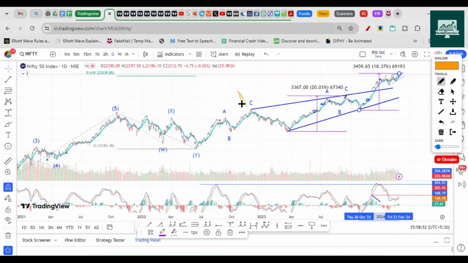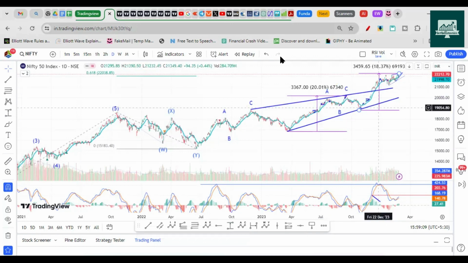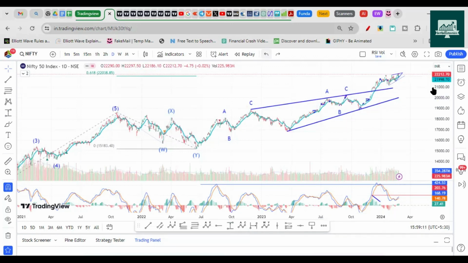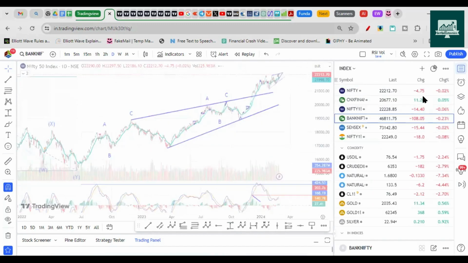Anyway, this is wave one we were considering. This is two we were considering. Third, fourth, and fifth. So now the fifth has become bigger than the third, and one is already bigger than three. So this is not a proper Elliott wave count, and this cannot be a leading diagonal structure. Unlike Bank Nifty, where we have a clear wave count, in Bank Nifty we clearly see a leading diagonal structure, but the same is not followed in Nifty.